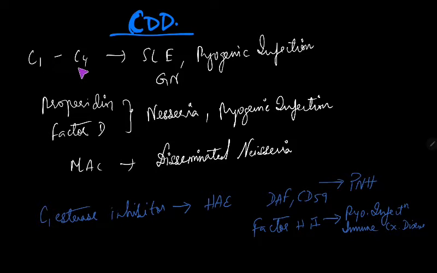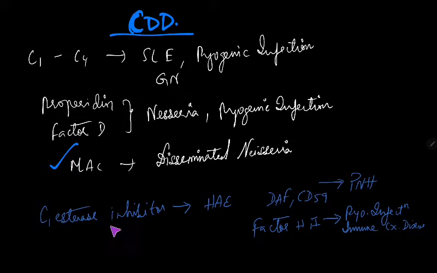Now coming to complement deficiency disorders. Deficiency of C1 to C4 complement proteins can result in SLE, glomerulonephritis, and pyogenic infection. For all complements, if a complement protein is missing, we can write that all are going to manifest with pyogenic infection, and if it is of MAC or properdin factor D, it could be Neisseria infection. Simple. So pyogenic infection and Neisseria. If it is membrane attack complex deficiency, that could result in disseminated Neisseria infection.